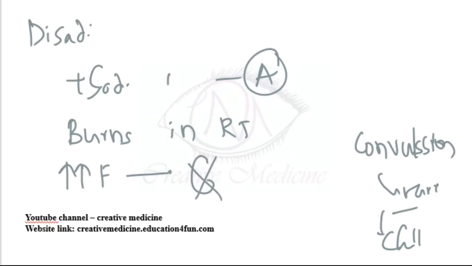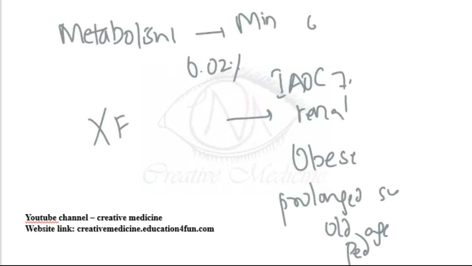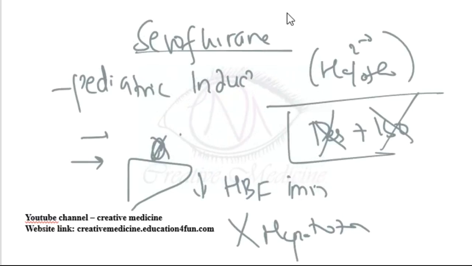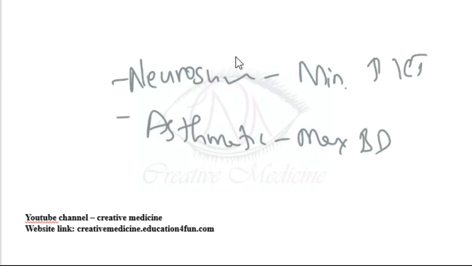Summary. Sevoflurane is the agent of choice in pediatric induction for smoothest induction. The second agent of choice for pediatric induction is halothane. It is the agent of choice for hepatic patients because it causes minimum decrease in hepatic blood flow and has no risk of hepatotoxicity. It is the agent of choice for neurosurgery because it causes minimum increase in intracranial tension. It is the agent of choice in asthmatics because of maximum bronchodilation.